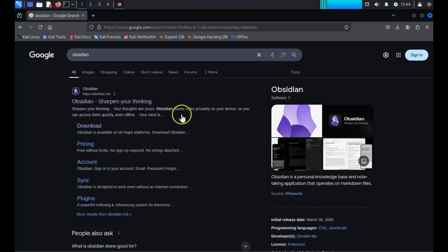And number 5, we have Obsidian. So I know some of you might have heard about it before, but some might not. Obsidian is a powerful note-taking application. It's got built-in themes, markdown support, visual graphs, and there are even plugins which you can install. I believe there's even a ChatGPT plugin. So you can have all of your notes, and you can even import things like full-fledged PDFs.